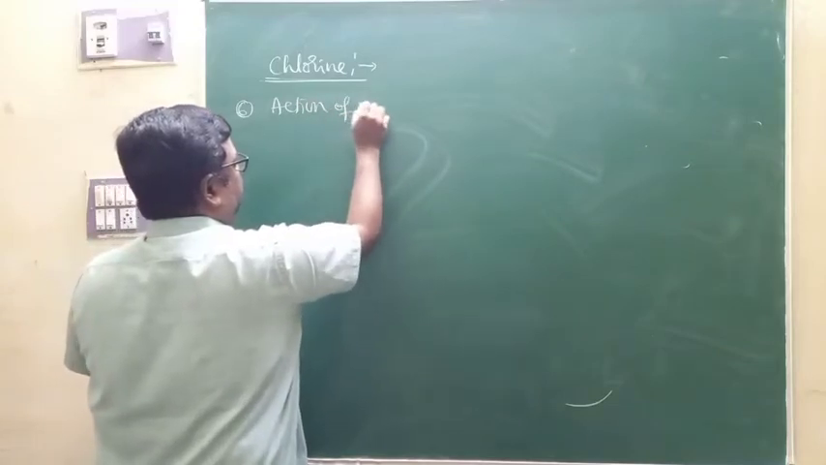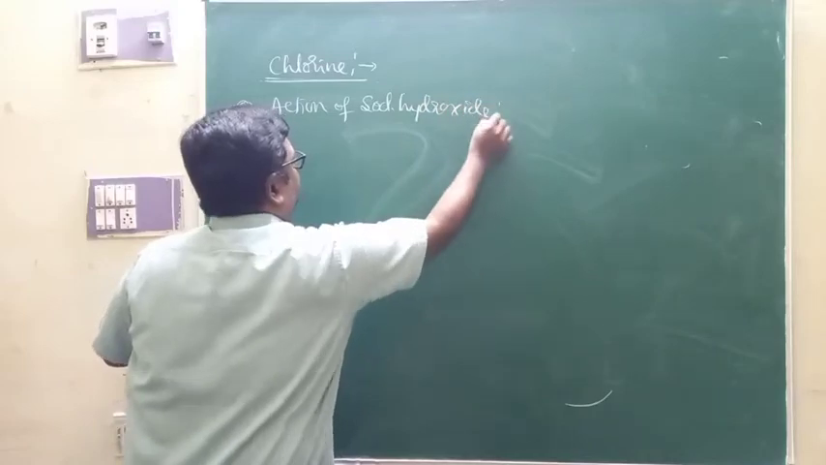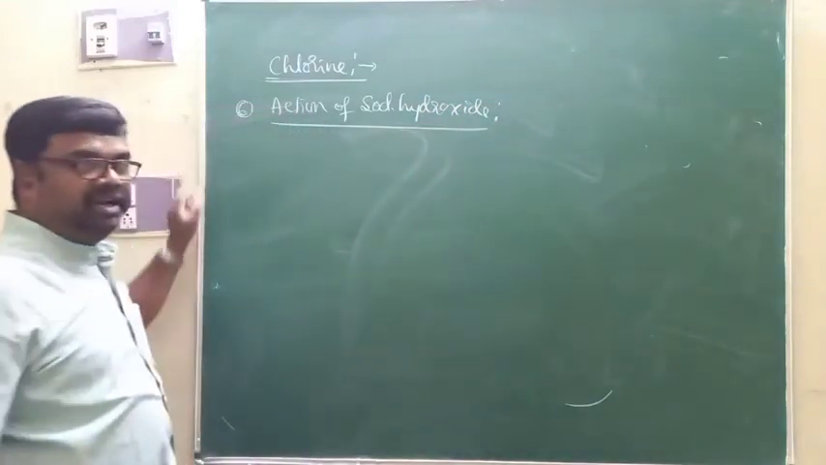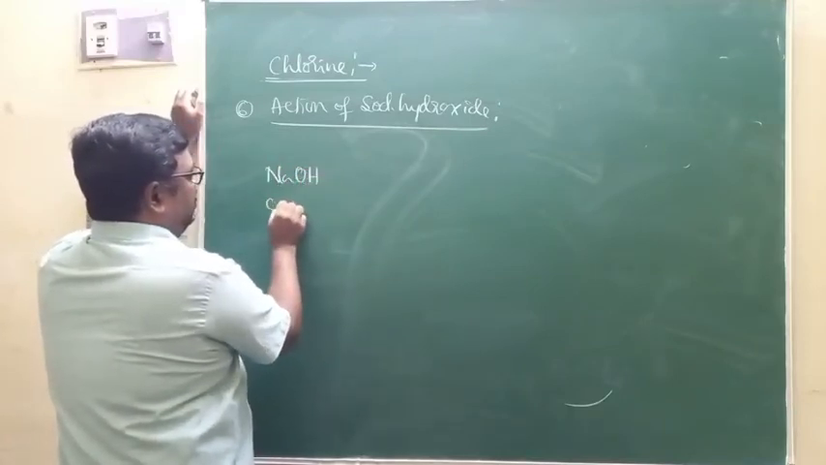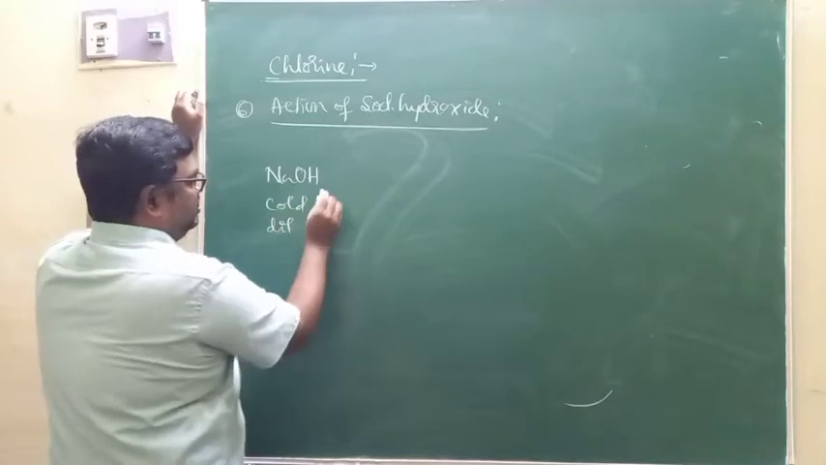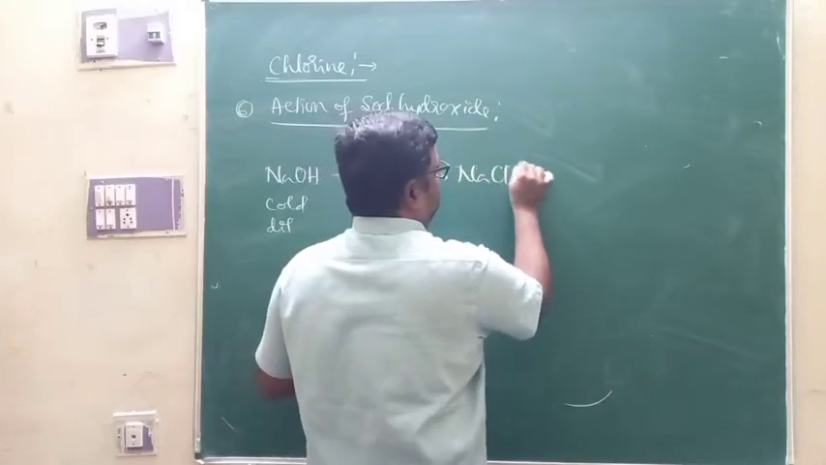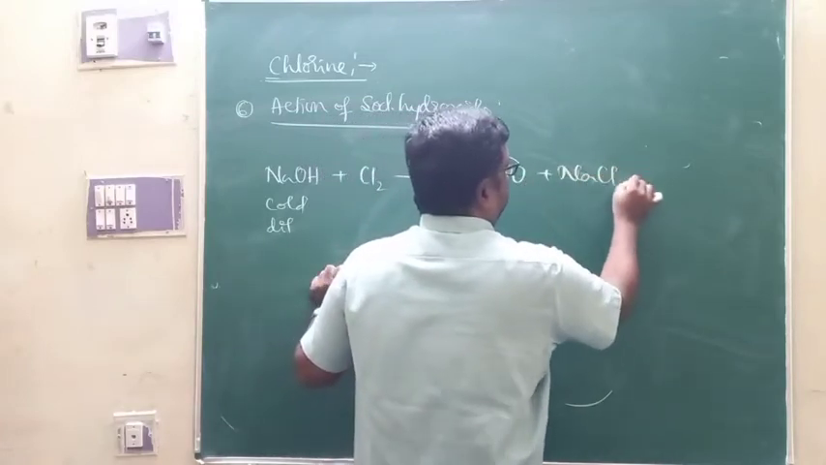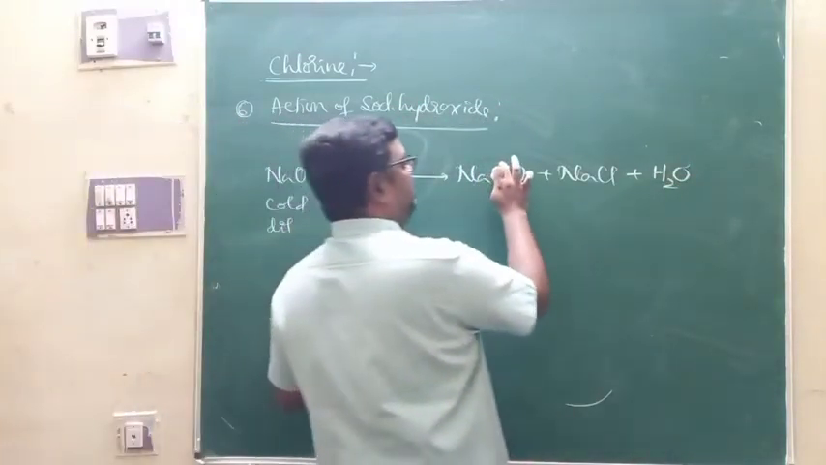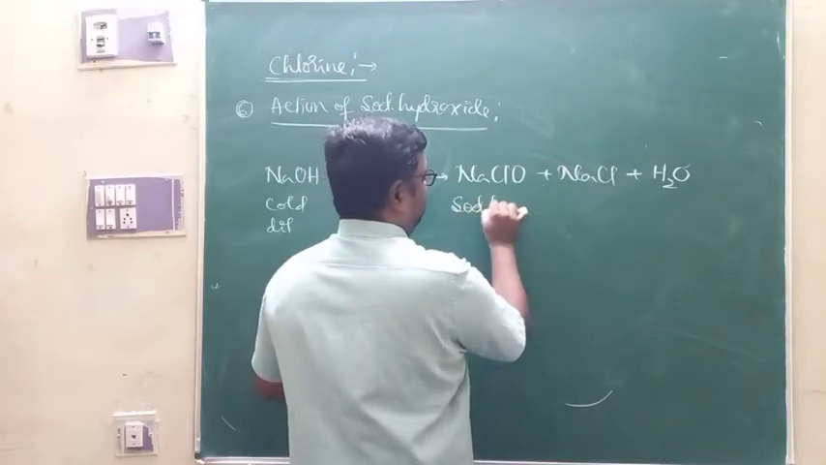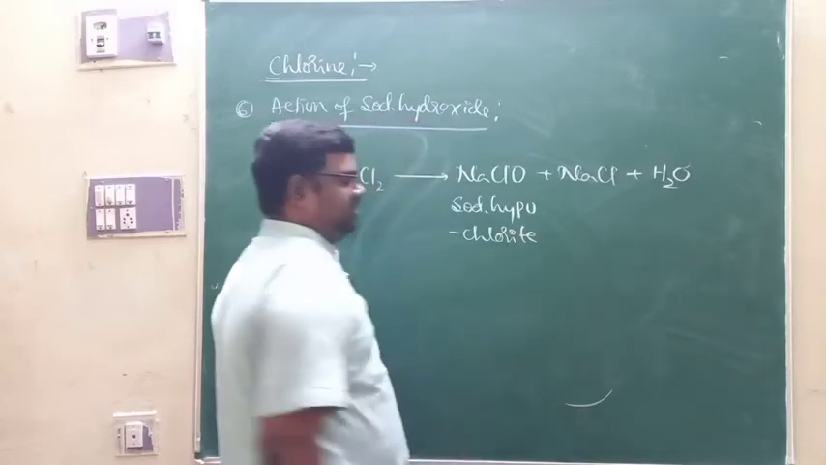This is also the action of sodium hydroxide, and chlorine will be discussed under 2 different conditions. Look at this, one more important reaction. When cold and dilute sodium hydroxide solution reacts with chlorine, you are going to get NaClO and of course NaCl plus H2O. So these are the products. This is sodium hypochlorite.